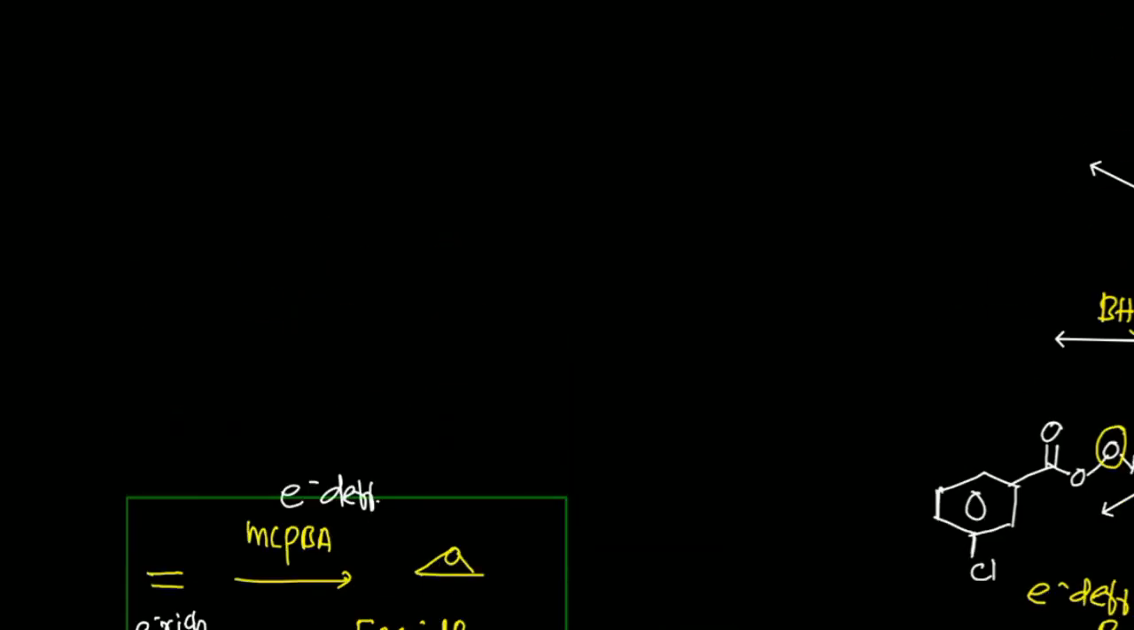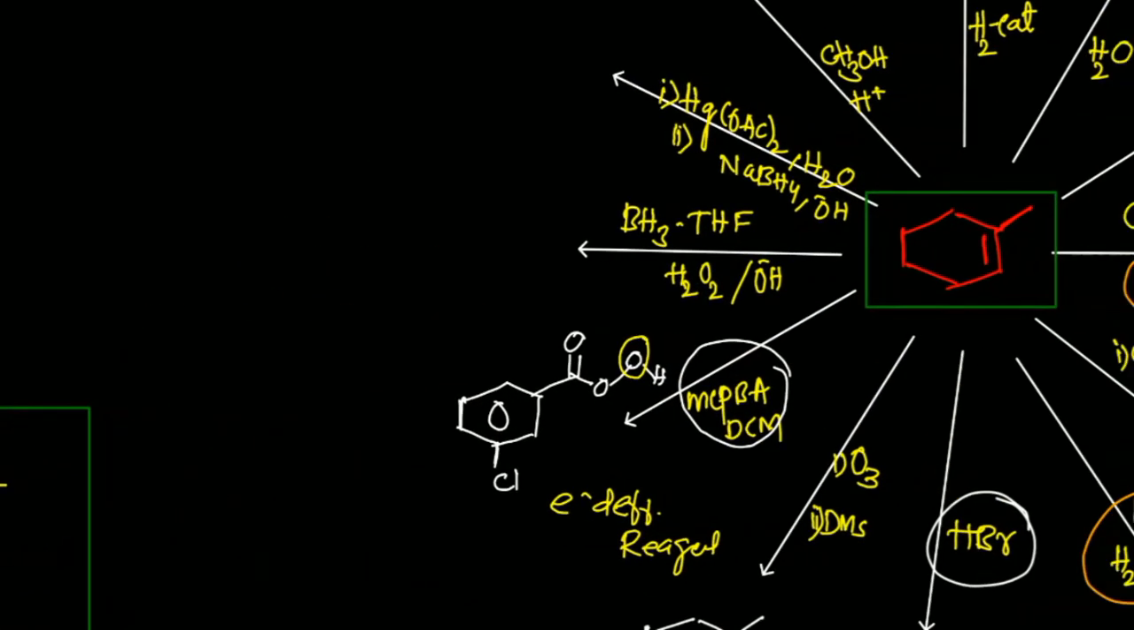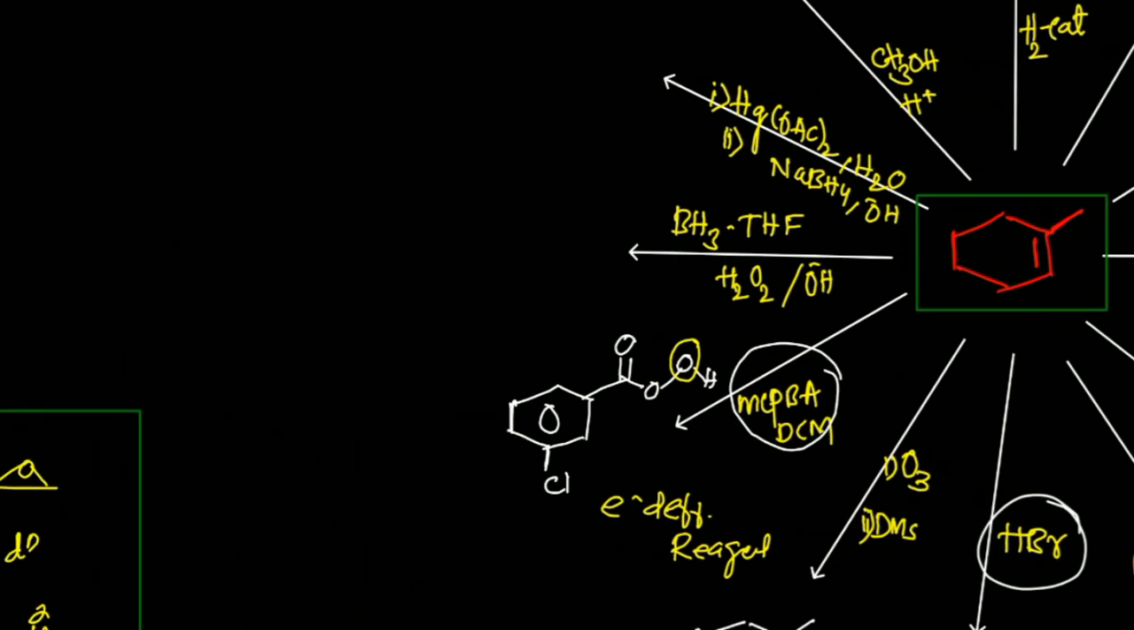Now MCPBA does the oxidation of electron rich olefins, so the product in this reaction will be an epoxide. Again it is a stereoselective mechanism, so here you will get the epoxide opposite to the methyl group, and that reaction is called an epoxidation reaction.